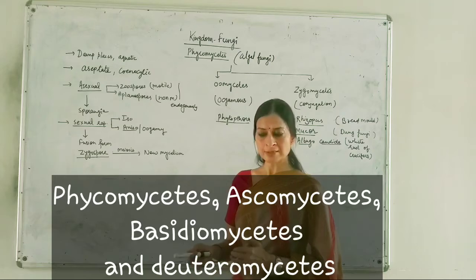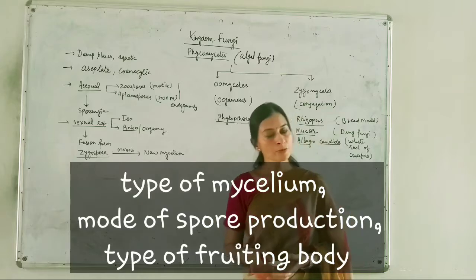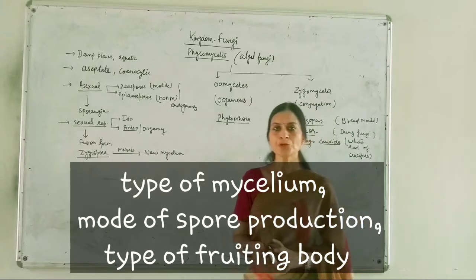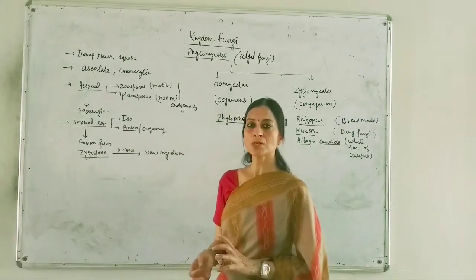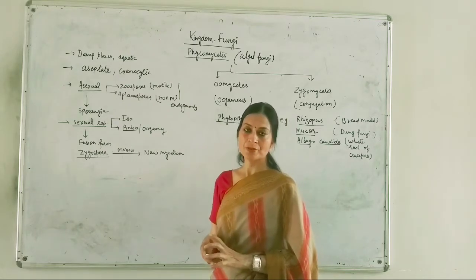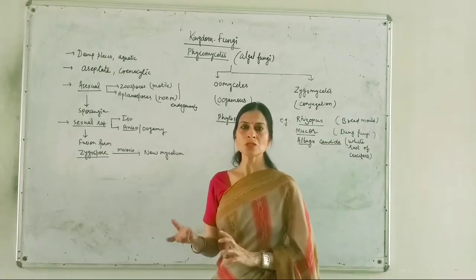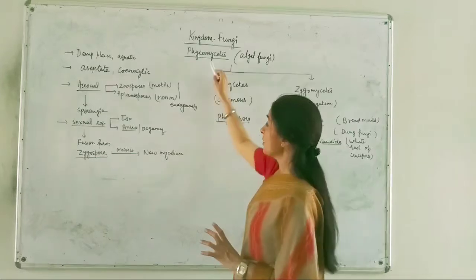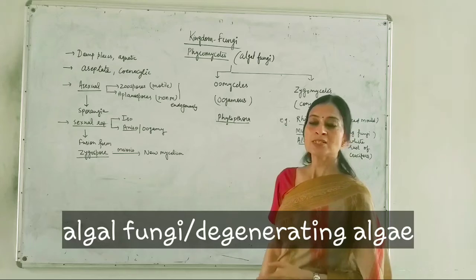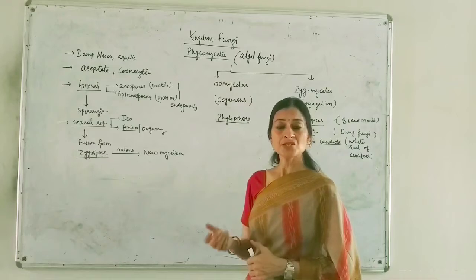These classes are made on the basis of a few features, like what type of mycelium the members possess, the mode of their spore formation and the type of fruiting body. Fruiting body, you all know, is a specific structure that will produce specialized or unique types of spores. So in this lecture, we will discuss the general features of class Phycomycetes, which are also known as algal fungi or the degenerating algae. So let's have a look at their general features.